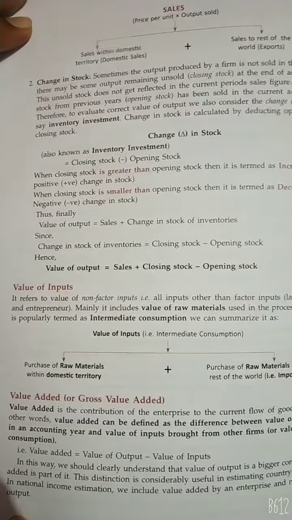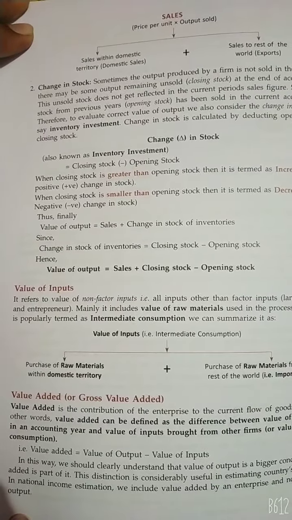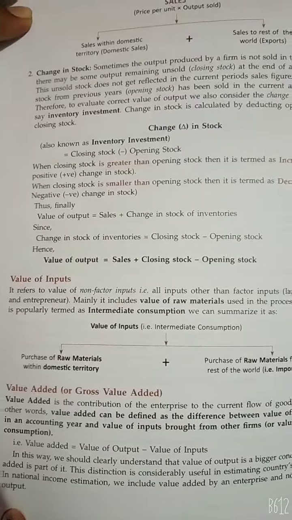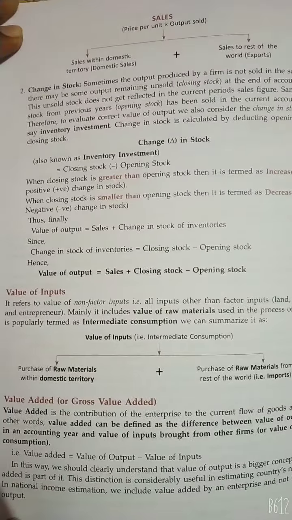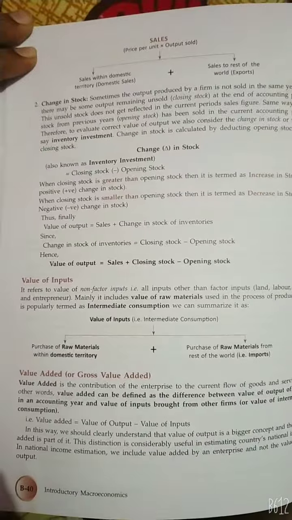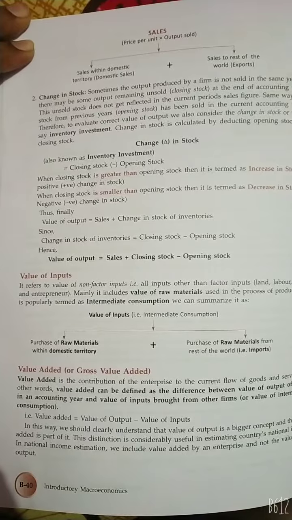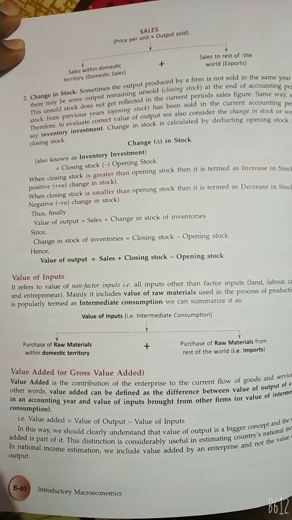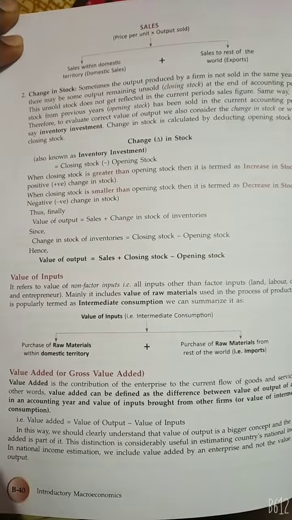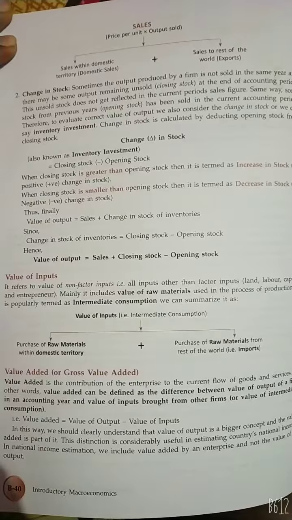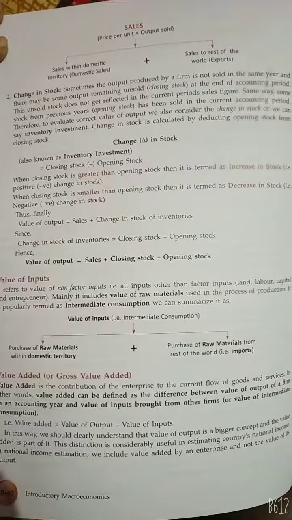Next, value of input. It refers to the value of non-factor inputs, that is all inputs other than factor inputs: land, labor, capital, entrepreneur. Mainly it includes the value of raw materials used in the process of production. It is properly termed intermediate consumption. We can summarize it as purchase of raw material within the domestic territory or purchase of raw material from the rest of the world, that is import.